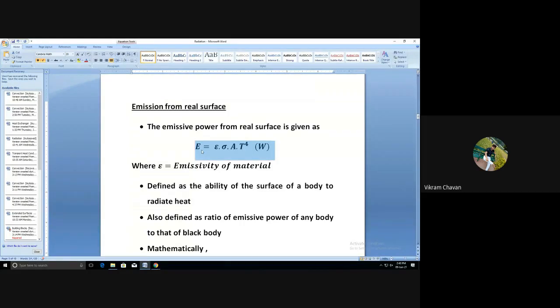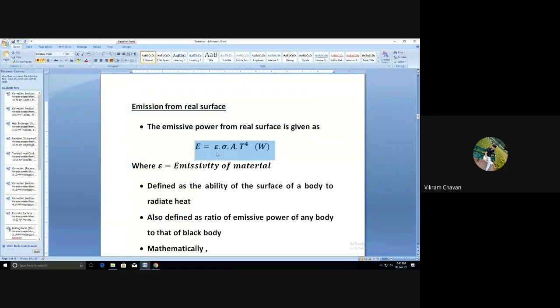Initially, E by A is nothing but the emissive power. We considered that as the emissive power, but if you want to consider the emissive power in watts instead of watt per meter square, then we have to multiply by the area, moving it to the other side, so that we get the emissive power in watts.